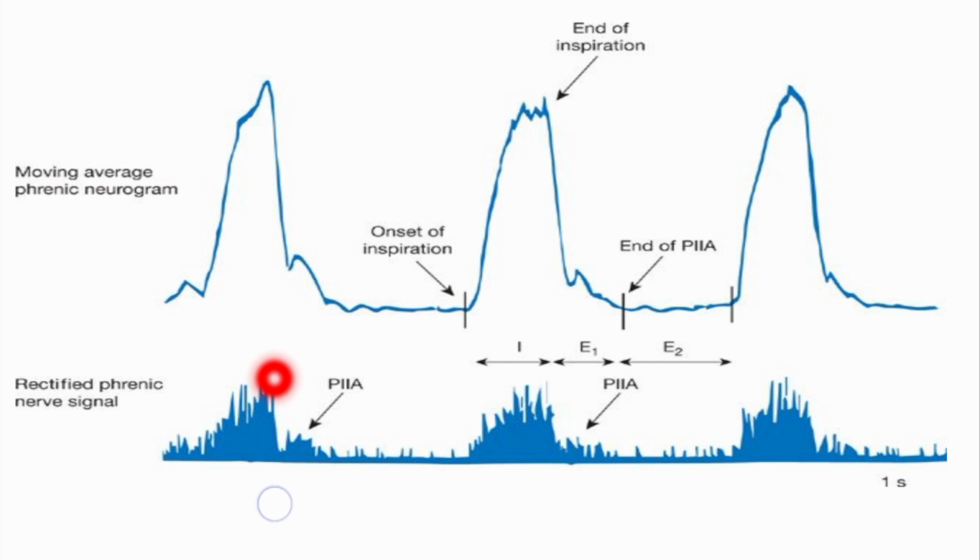The discharge stops for about 3 seconds, and in this time period the diaphragm is inhibited and thus inspiration comes to an end and expiration starts. So this is all inspiration and this is all expiration, and again this is inspiration and this is expiration. The total respiratory cycle in this way consists of 5 seconds, 2 seconds for inspiration and 3 seconds for expiration. Now, the advantage of this ramp is that it causes a steady increase in the volume of the lungs during inspiration.